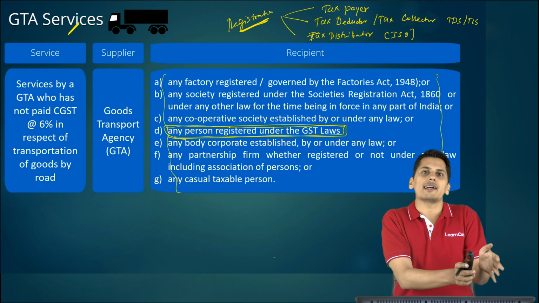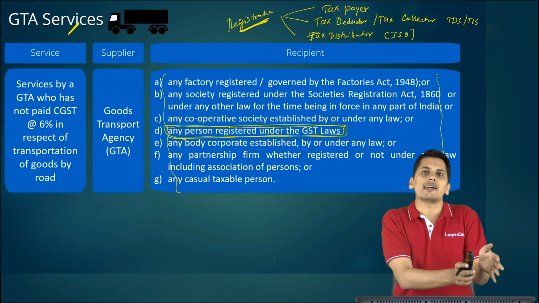Similarly, under GST, as a taxpayer, you have your GSTIN. In the capacity of taxpayer, whether you pay taxes under FCM or under RCM, doesn't matter, you need to obtain a GSTIN. In the capacity of a tax deductor, you need to apply for a TDS number. In the capacity of a tax collector, you need to apply for a TCS number. In the capacity of a tax distributor, you need to apply for an ISD number.